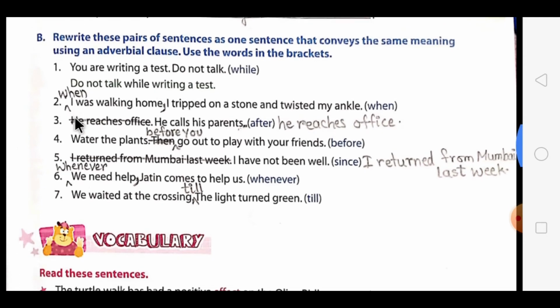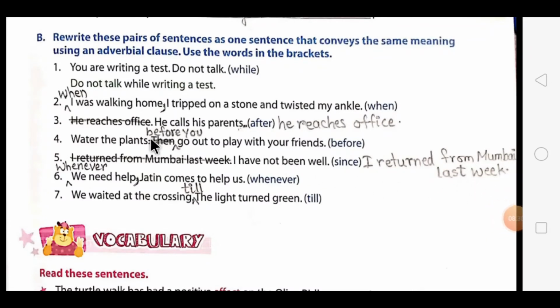Now the second one is I was walking home. I tripped on a stone and twisted my ankle. You have to use the word when in this sentence. So we'll begin with the word when. So the sentence will become, when I was walking home, then you have to separate it with a comma, I tripped on a stone and twisted my ankle.